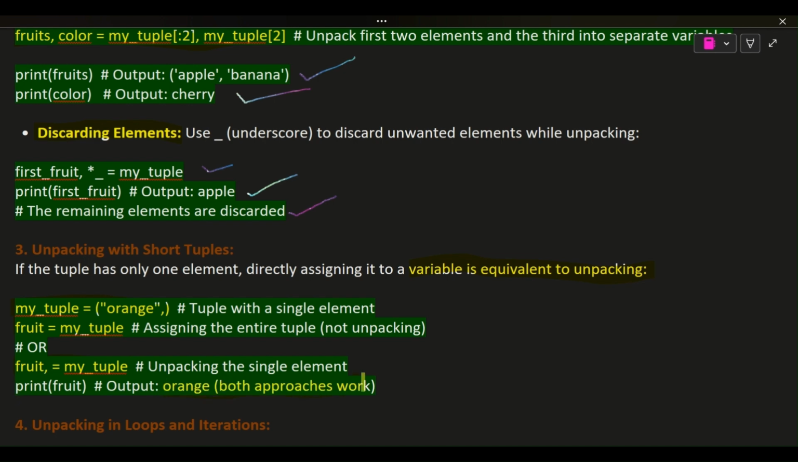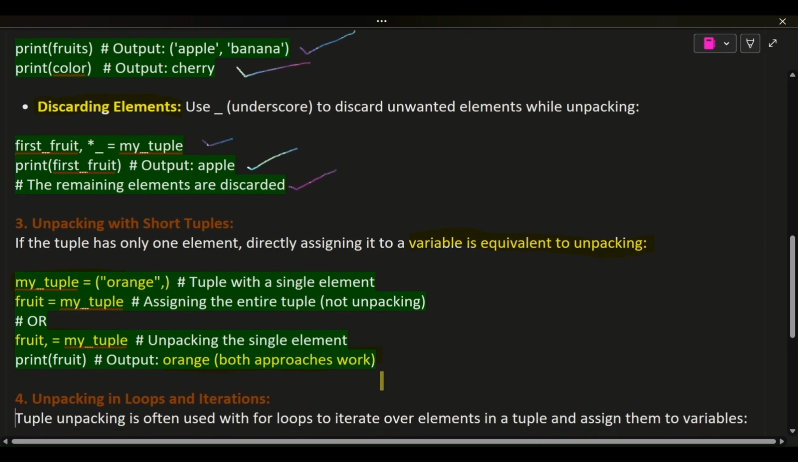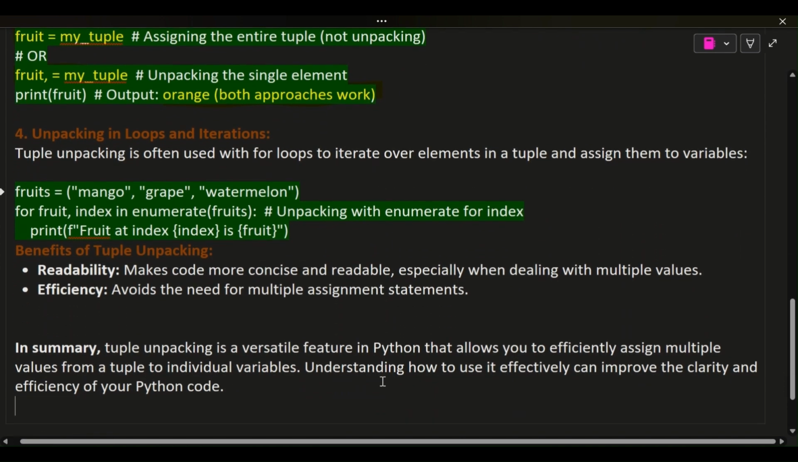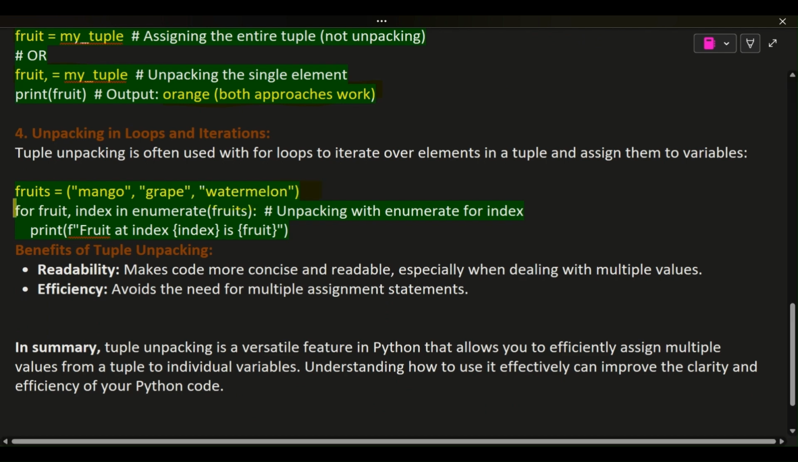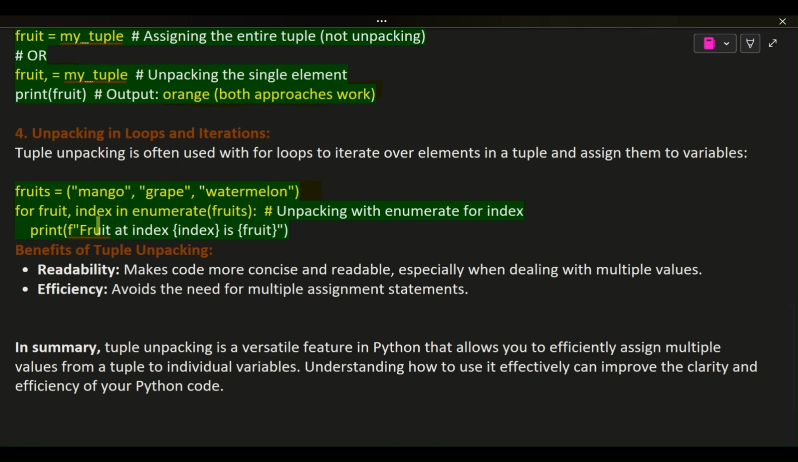4. Unpacking in loops and iterations. Tuple unpacking is often used with for loops to iterate over elements in a tuple and assign them to variables. fruits = ("mango", "grape", "watermelon"). for index, fruit in enumerate(fruits):  # unpacking with enumerate for index. print(f"{fruit} at index {index}").